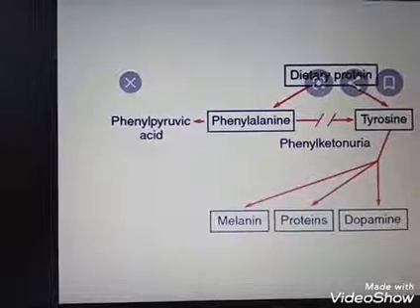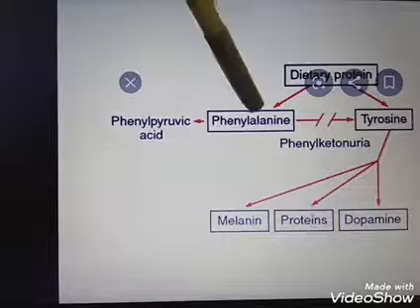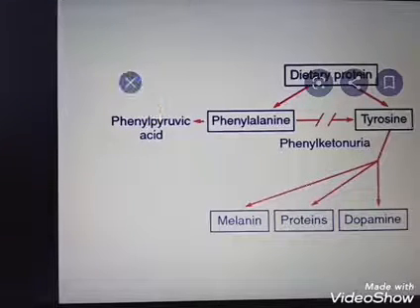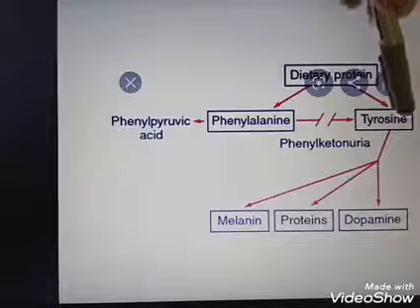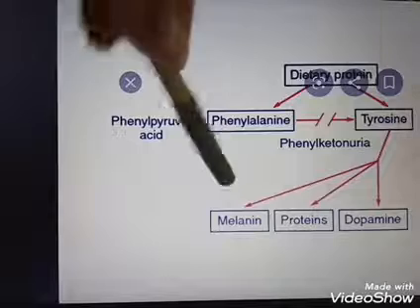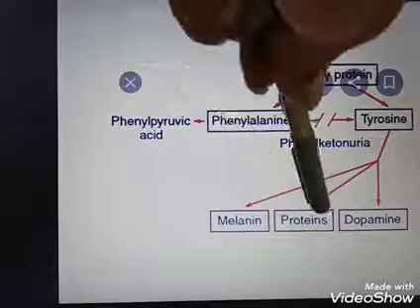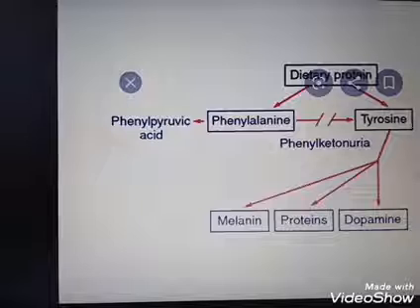Here, dietary protein phenylalanine gets converted into phenylpyruvic acid. What will happen in this phenylketonuria condition? It will not convert into tyrosine. When it is converted into tyrosine, this tyrosine gets converted into melanin, proteins, and dopamine. Dopamine is a neurotransmitter.